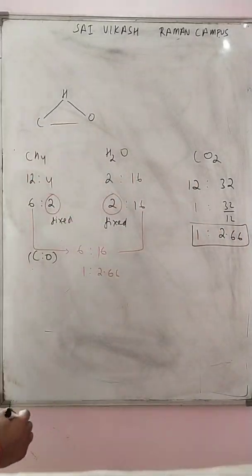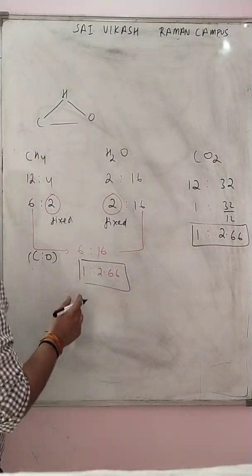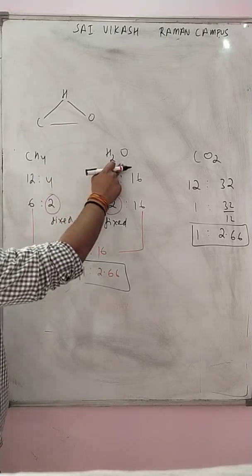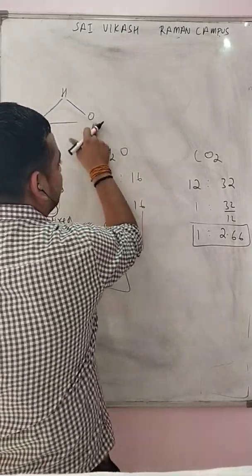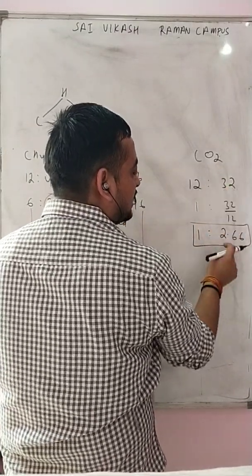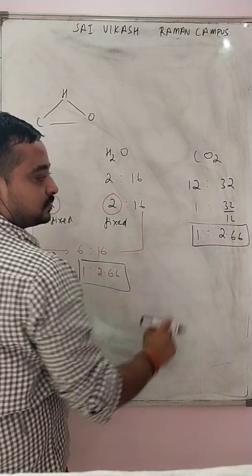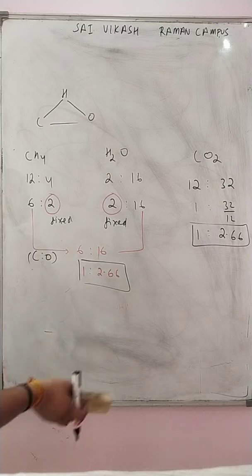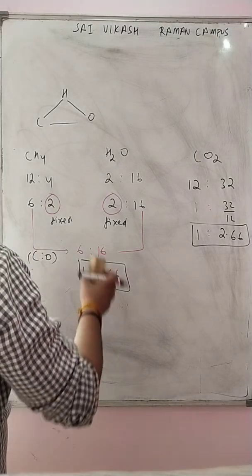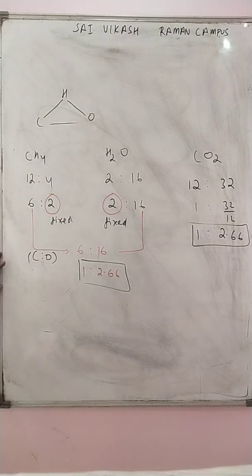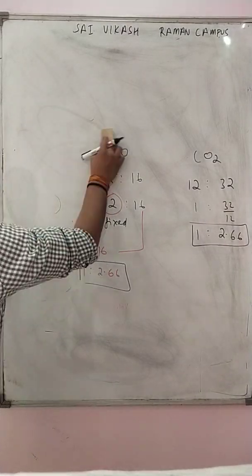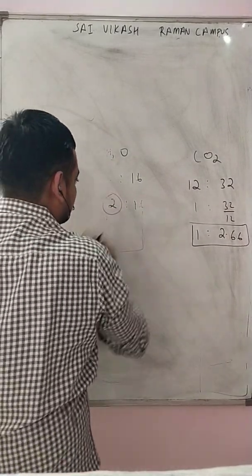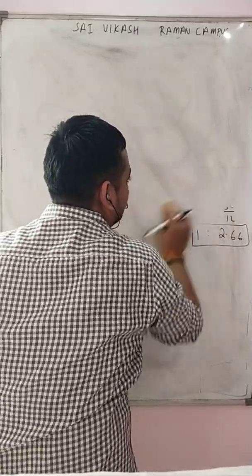You can easily see that the ratio from these two molecules, and when these elements combine directly in nature, has the same ratio, 1:2.66. So that was all. Just take this screenshot and we will move forward. We can take one more question to explain this topic.